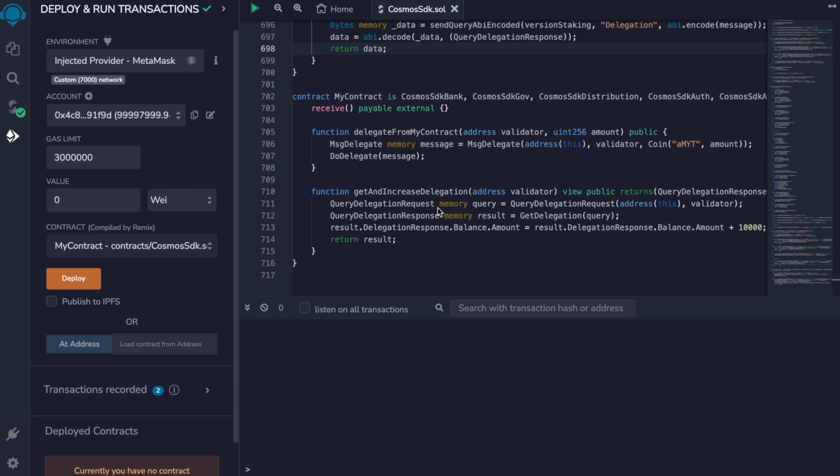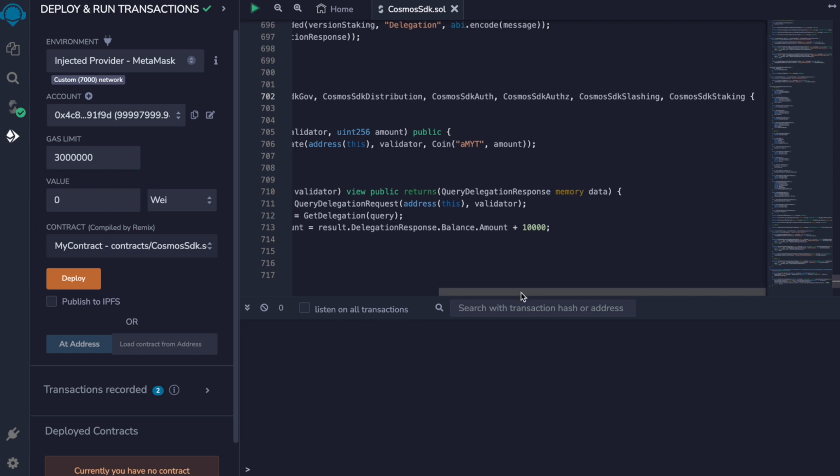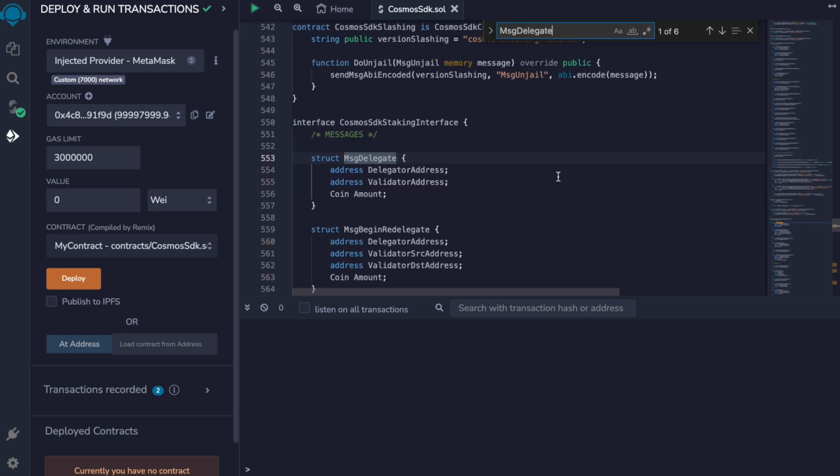And this is an example of how you can use these Quasar tools for your contract. My contract inherits the methods from all Cosmos modules, from bank, governance, distribution, slashing, staking, and so on. But you can just use the modules that you need. Next, we have the delegate from my contract method which builds the message delegate structure. So let's look at it.